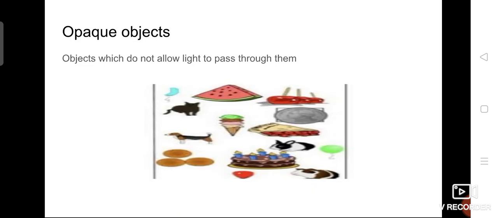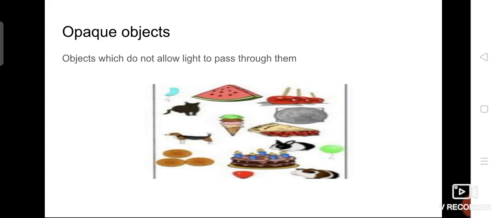The third one is opaque objects, that is, objects which do not allow light to pass through them. The light is either reflected or absorbed by the object, but it won't pass through. For example, stones, books, whatever it is, you can see the cakes here. So many examples are given. These are all opaque objects.